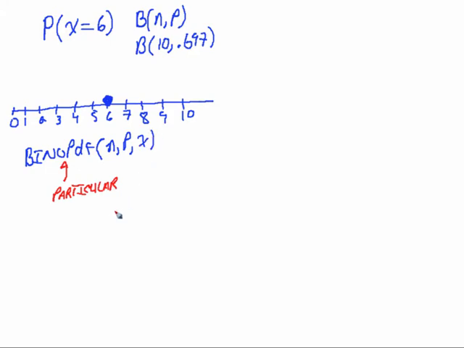Now in the new fancy ones, it's got a menu-driven thing where you can enter those things and it'll paste the command together for you. But on the older ones, you're actually going to have to type them in and make sure you get the numbers in the right order, or it won't work. Okay, you got to put them all in there. So for our particular problem, that's going to be binompdf, where n is going to be 10, probability of success is going to be 0.697, and our x is equal to 6.